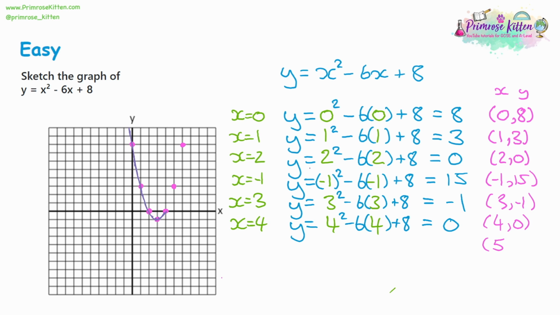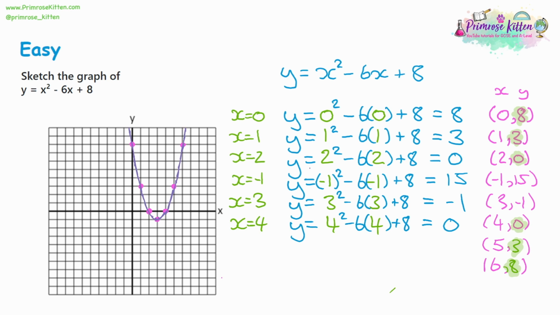So 5 would be at 3 and 6 is at 8. Again, we can just see the symmetry in our answers here. So we can see we've had 8, 3, and 0 on one side, and then we've got 0, 3, and 8 on the other side, with a -1 in the middle being the minimum point. Then, of course, the 15 was out of sequence. So now we can draw the rest of this, and we've got a sketch of our graph, and it's pretty accurate using the method that we've used.